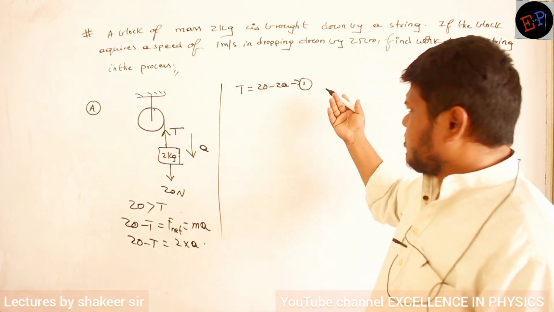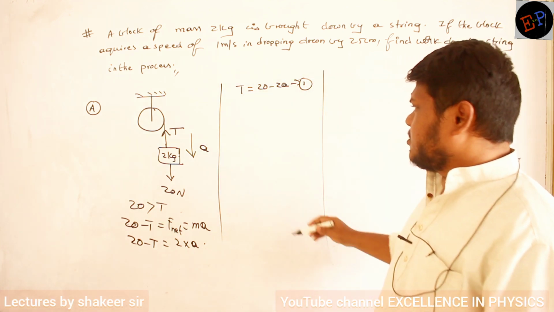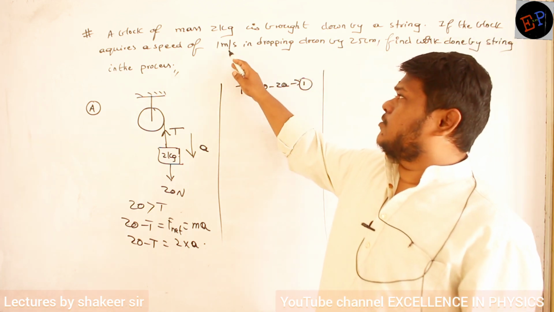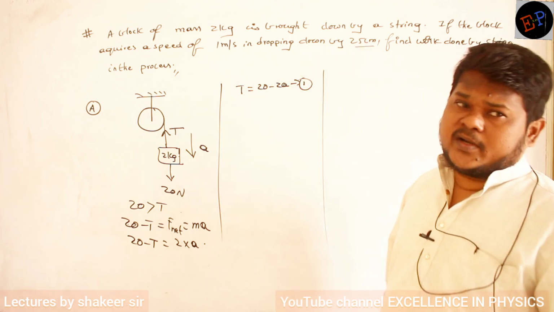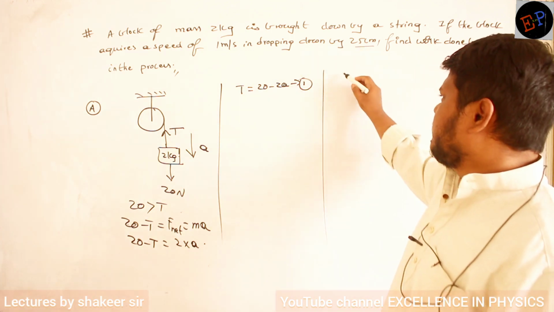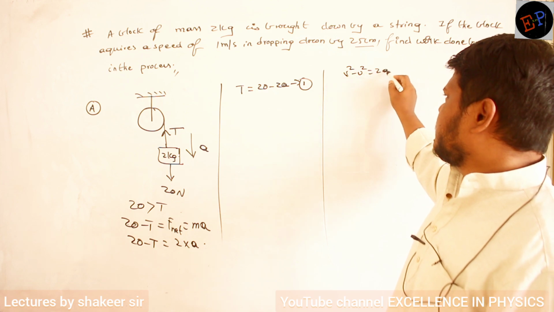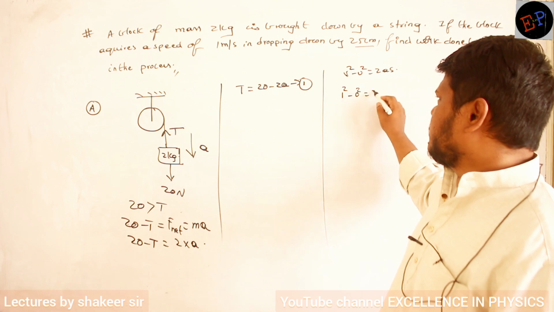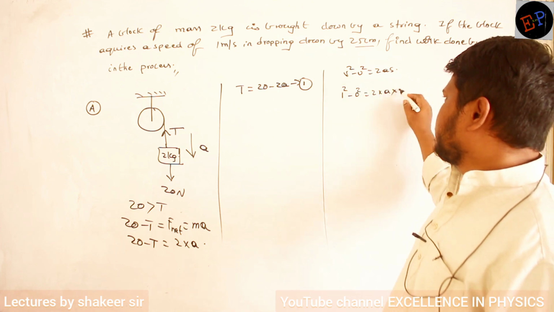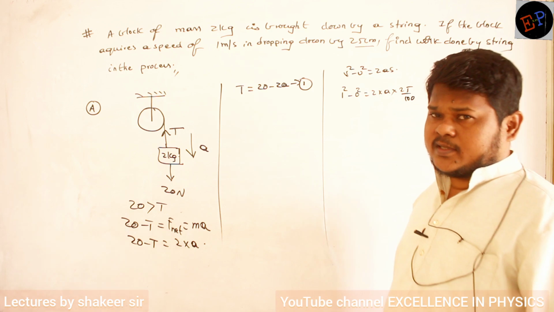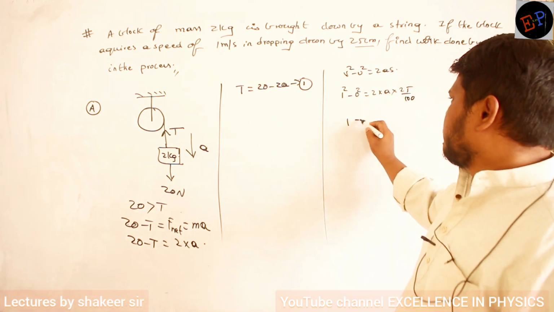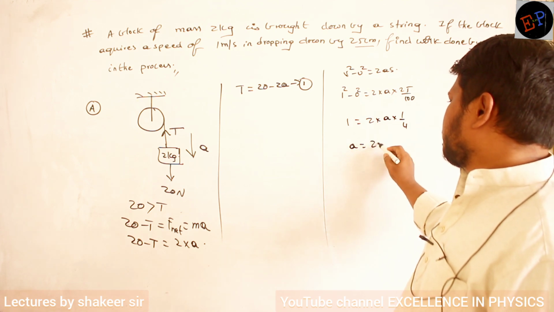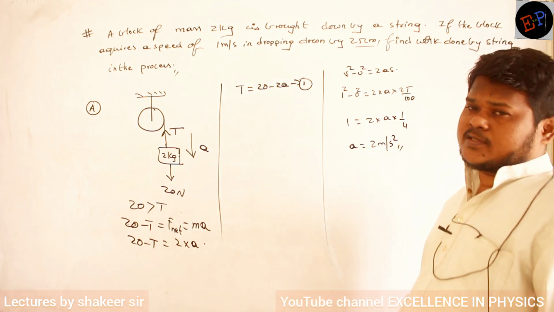Now acceleration I don't know. So how can I calculate acceleration? He gave that when I release this one, the block acquires a speed of 1 meter per second in dropping by 25 centimeter. It means take the help of kinematics. So v square minus u square is equal to 2as. Final velocity he already gave, 1 square. Initial velocity 0. Acceleration I don't know. Displacement is 25 by 100, centimeters he gave, so 25 by 100. So therefore 1 is equal to 2 into a into 1 by 4. So therefore a is equal to 2 meters per second square. That is the acceleration of the block.